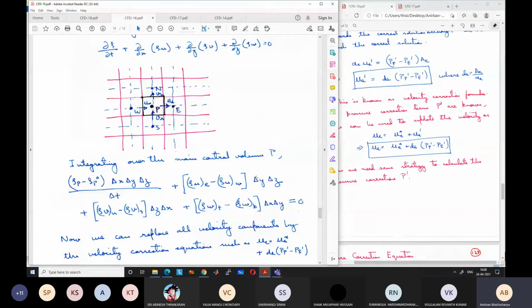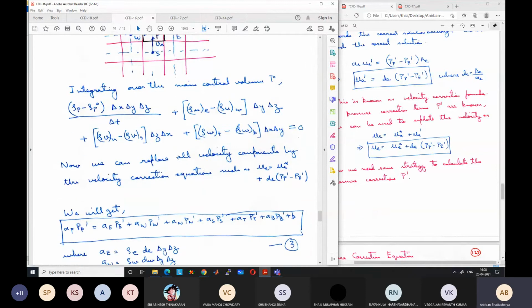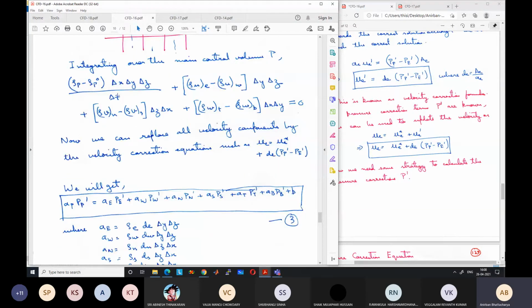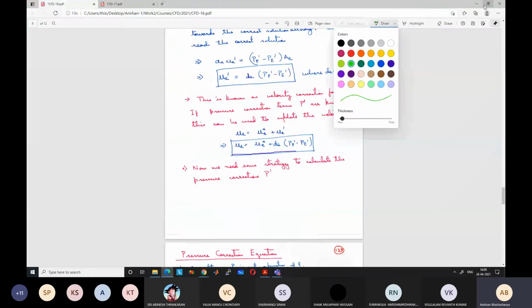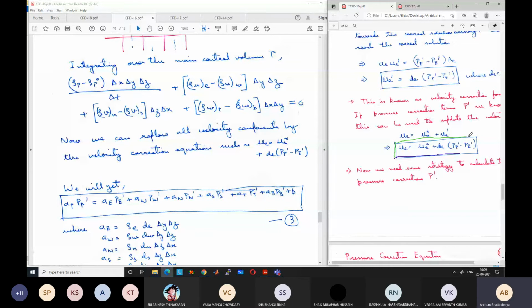Now, to relate it to pressure, we are going to replace all the velocity components by the velocity correction equation. We are going to use this type of equation and replace all the velocity components. So UE we are going to replace by UE star plus D into PP dash minus PE dash.